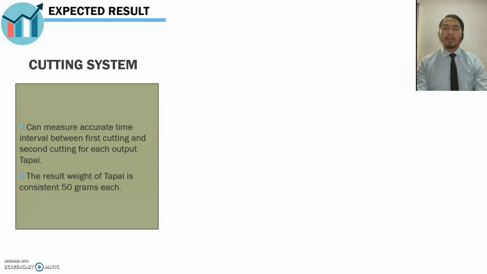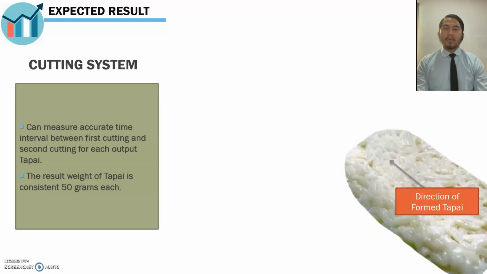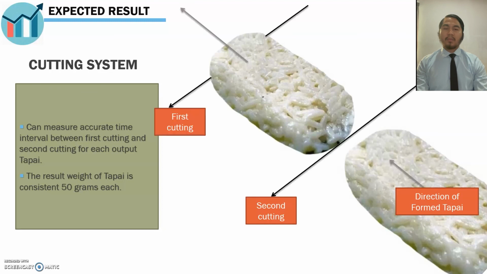For the cutting process system, Tapai will move from the forming process to the cutting process, and then the first cutting and the second cutting will be performed to produce 50 grams of Tapai. So, the expected result for the research is that it can measure the accurate time interval between the first cutting and the second cutting of each output Tapai, and the resulting weight of Tapai is a consistent 50 grams each.